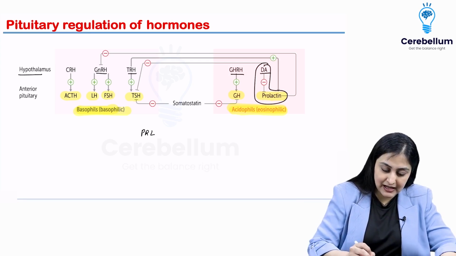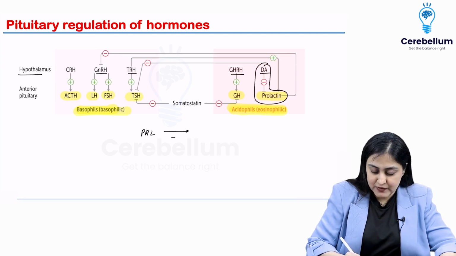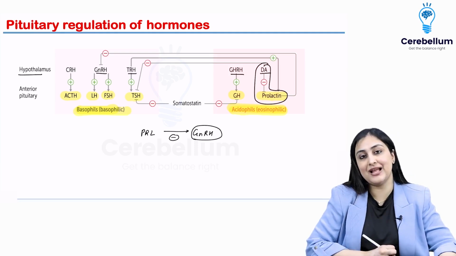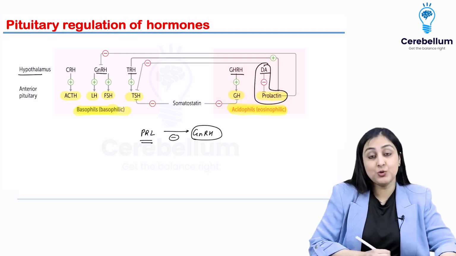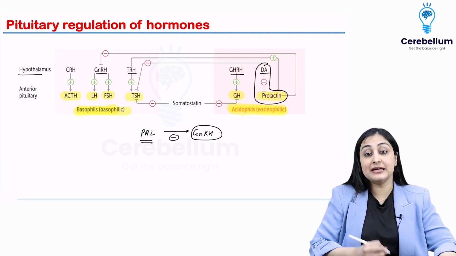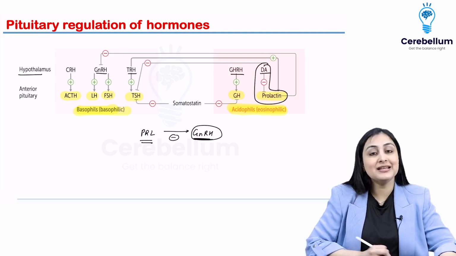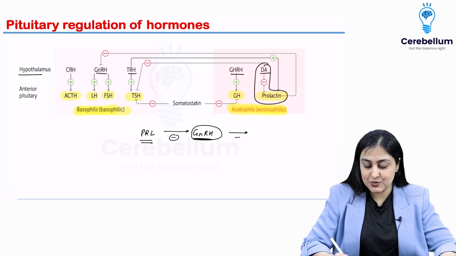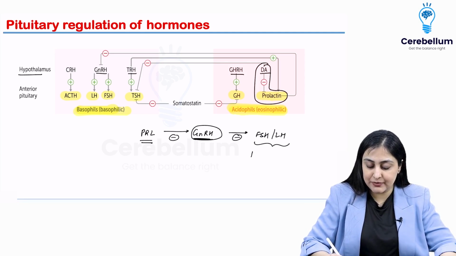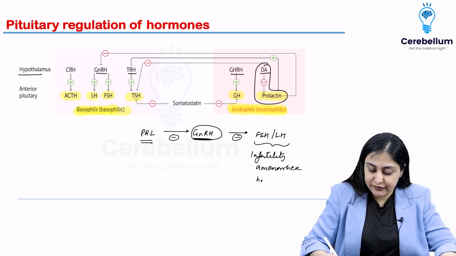So you can see how prolactin actually inhibits GnRH. This is going to help you understand the symptoms of hyperprolactinemia. Anytime, let's say you have a prolactinoma, secreting a lot of prolactin, GnRH is going to go down, and that is why you're going to have low FSH and LH, and that is why the person will come to you with infertility and amenorrhea, as well as hot flushes or low bone density.